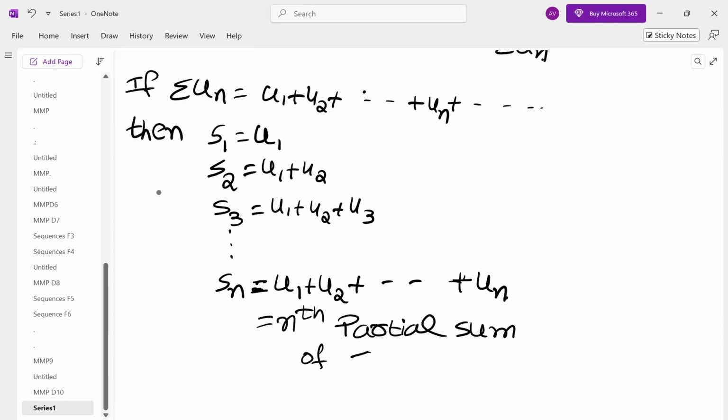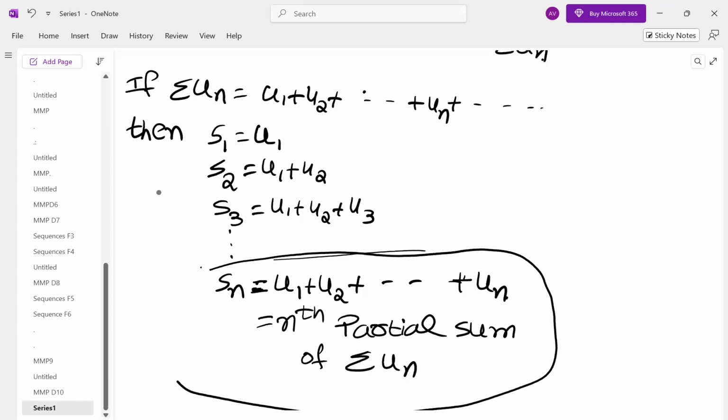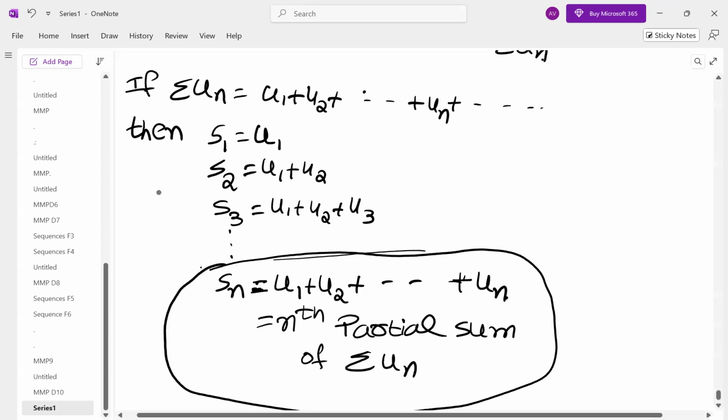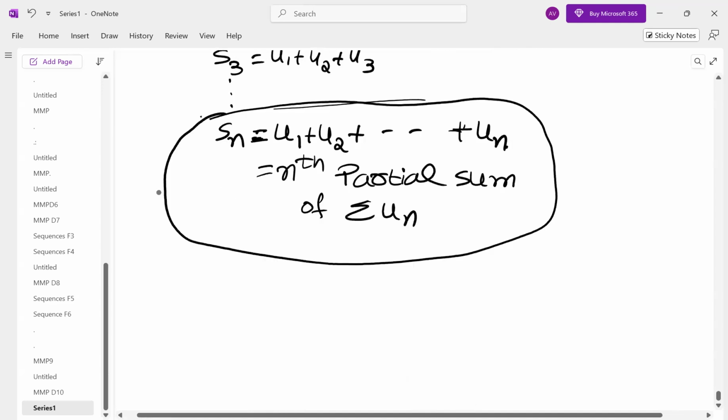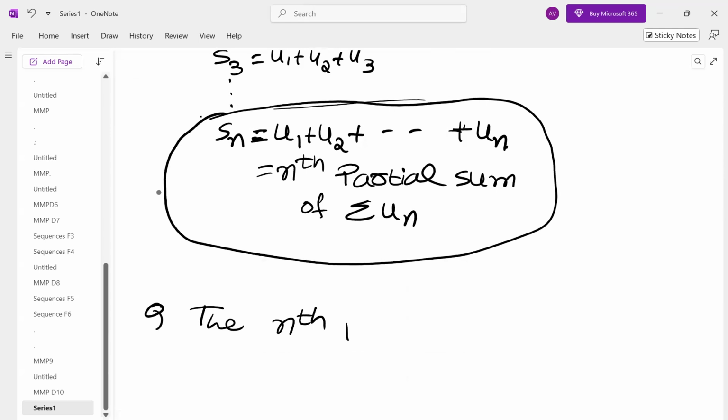So corresponding to every series, there is defined what is called the nth partial sum. The nth partial sum means the sum of the first n terms of the series. For example, find the nth partial sum of the series.